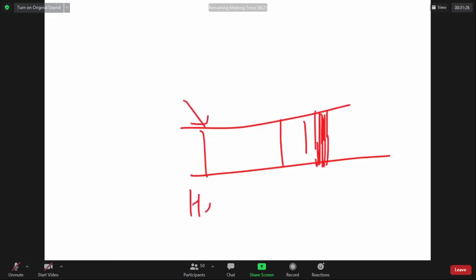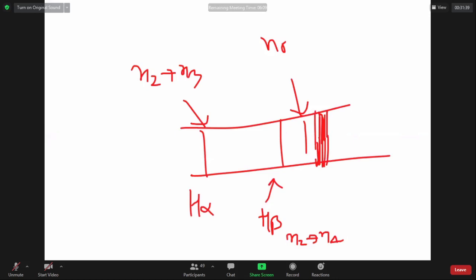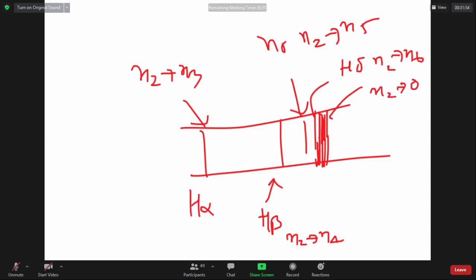This is called the H-alpha line, electron going from 2 to 3. This is the H-beta line, electron going from 2 to 4. This is the H-gamma line, electron going from 2 to 5. This is the H-delta line, electron going from 2 to 6. And this is the series limit, electron going from 2 to infinity. As the energy is increasing, lines become closer and closer. It looks like a band in the hydrogen spectrum.